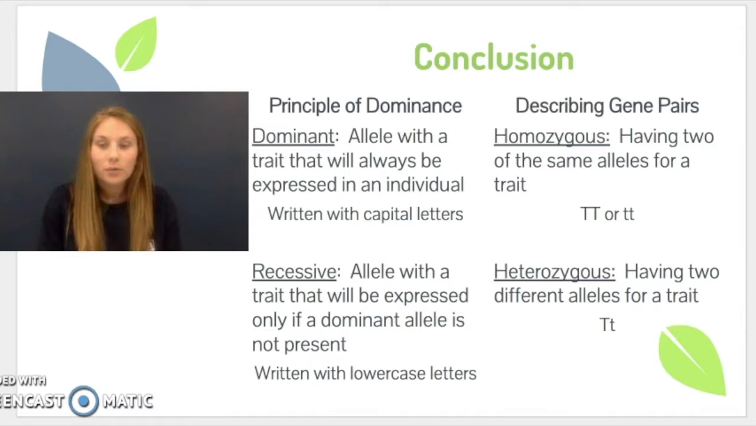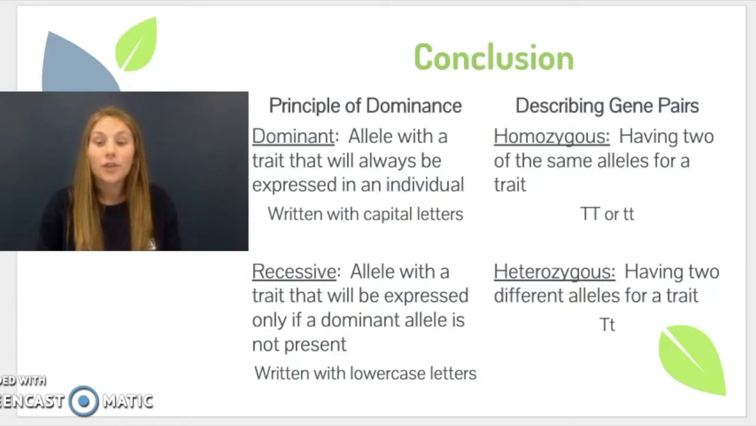Two more conclusions that are important to our overall concept within biology is that we have a principle of dominance. And so most of us are very familiar with this. This is whether an allele with a trait can be dominant or recessive. Dominant traits are always going to be expressed within an individual. Recessive traits will be expressed only if a dominant allele is not present. Underneath the text, it says that dominant traits are written with capital letters and that recessive traits are written with lowercase letters. This notation is going to be important when we move on to working with Punnett squares in our next video.